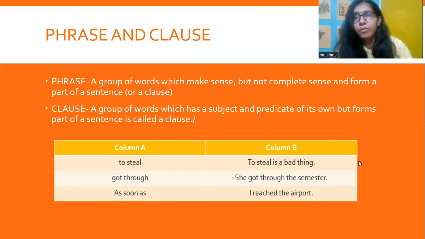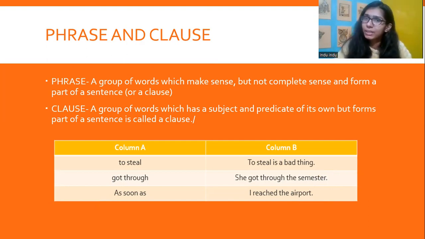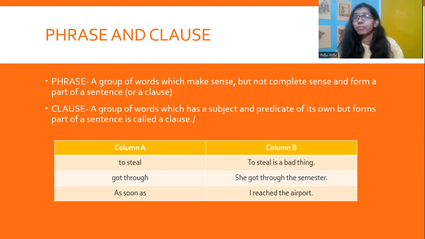Now we would be talking about phrase and clause. So we do know that a sentence is something that expresses complete thought and makes complete sense, but a phrase, does it make complete sense? Obviously not. A phrase is a group of words which does make sense but not complete sense. It thus forms a part of the sentence or of a clause.